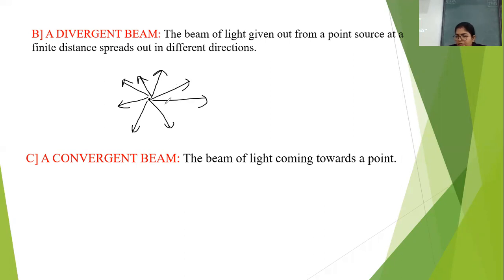Next, we have another type of beam, that is the convergent beam. The beam of light coming towards a point. Suppose this is a point and the light rays are coming towards this point. See this arrow mark, this is pointing towards it, right? Such a beam of light is known as a convergent beam of light or converging light. Clear? Okay.